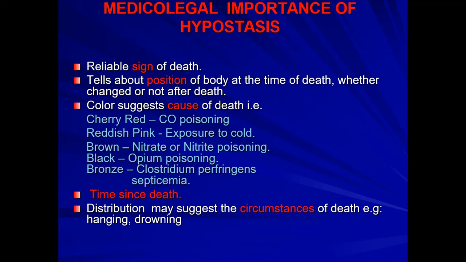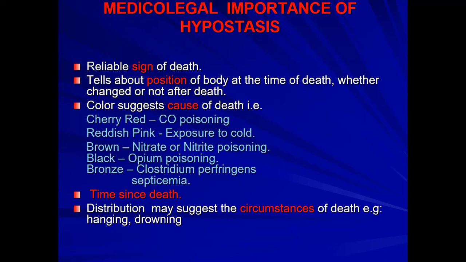So the fourth important point is that it gives us time since death. As you know, like rigor mortis, hypostasis also develops a few minutes, like 30 minutes, after death. First it is a small patch, then there are many patches, then they join together, then they are seen all over the body.